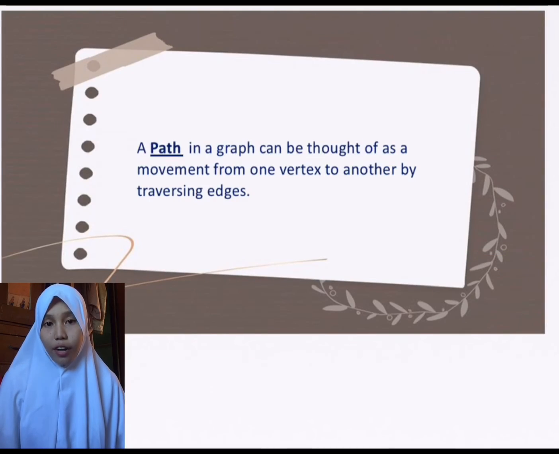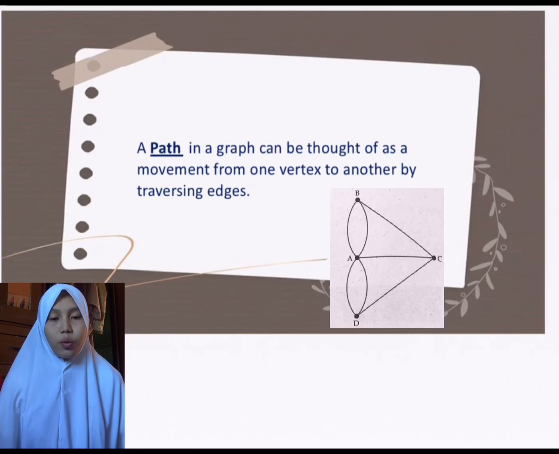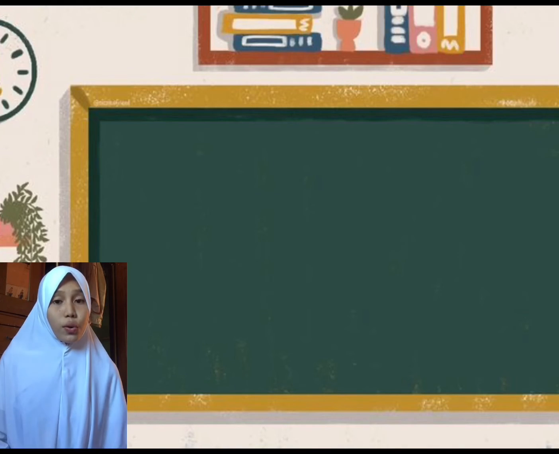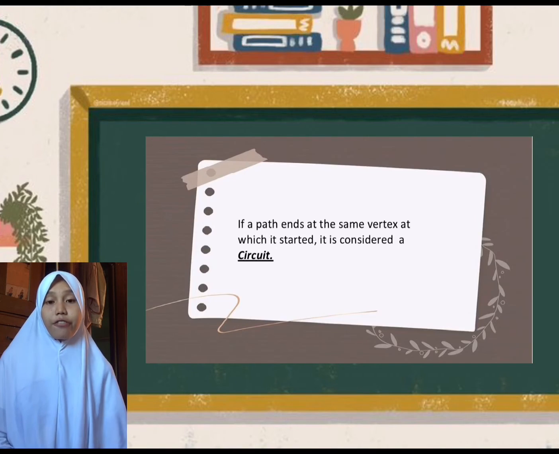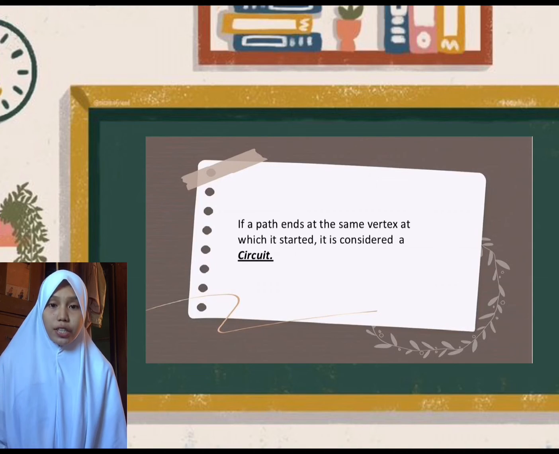A path in a graph can be thought of as a movement from one vertex to another by traversing edges. We can refer to our movement by vertex letters. For this example graph, one path would be A, B, A, C. So, if a path ends at the same vertex at which it started, it is considered a circuit.